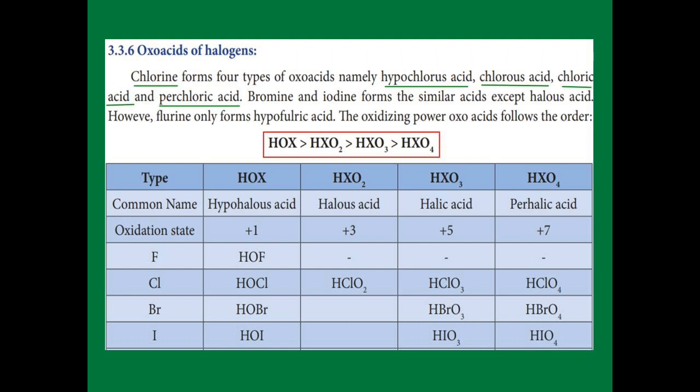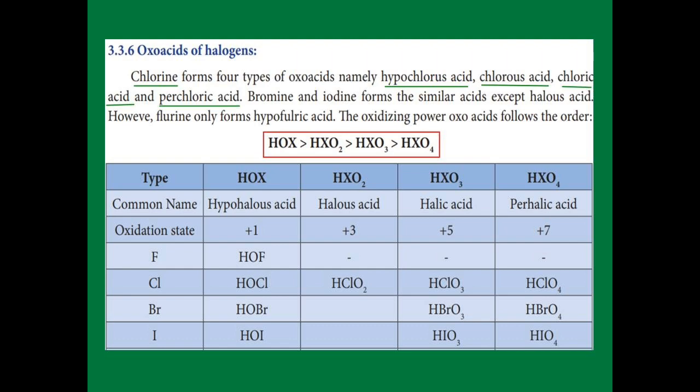The next one, HClO2, the name is chlorous acid. Here the chlorine oxidation number is +3. HClO3, that is chloric acid. The oxidation number of chlorine here is +5. HClO4, the name of this acid is perchloric acid, and the oxidation number for chlorine is +7.